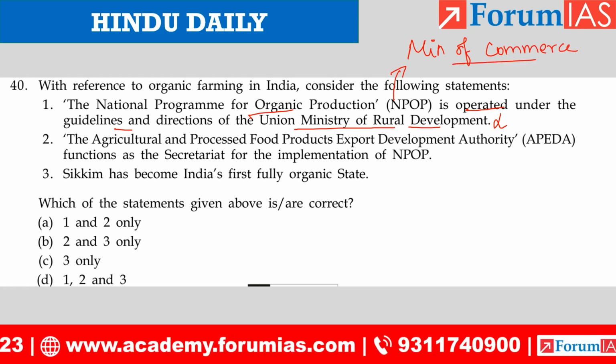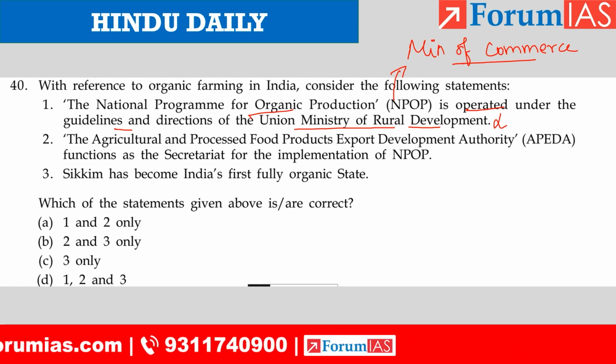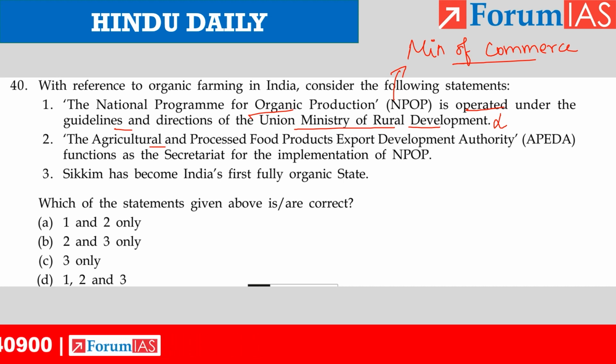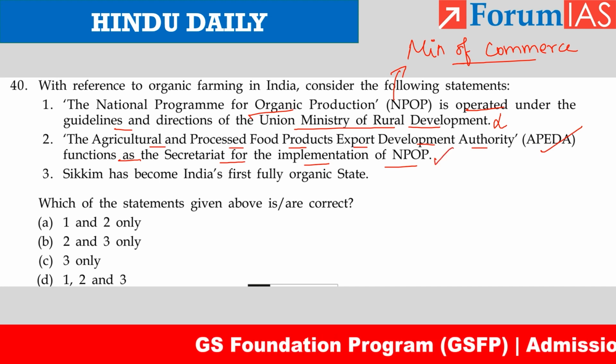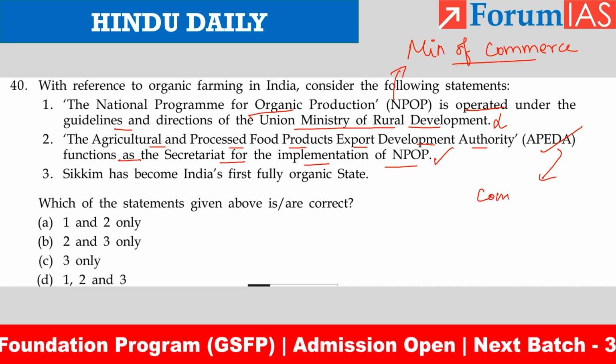They want to boost organic production to increase the exports in which India has competitive advantage. The Agricultural and Processed Food Products Export Development Authority, APEDA, functions as the secretariat for the implementation of NPOP. This is correct because APEDA itself is under Commerce Ministry.